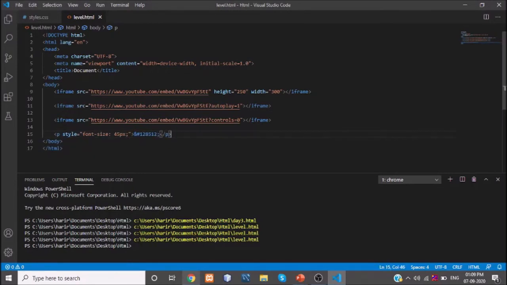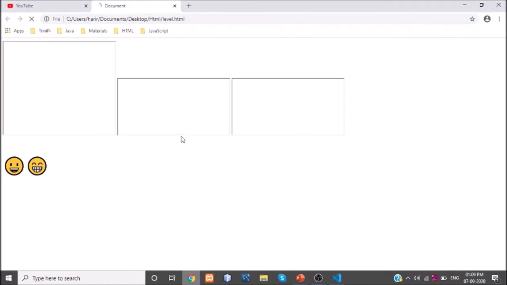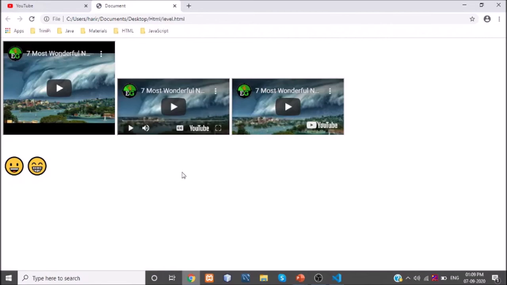I'm trying to give another emoji here. Let me give this. I'm just copying and pasting here, and changing the last number to 13. This will give you another emoji. This set is for one emoji, and this second set is for another emoji. Let's see what emoji comes there. See, super bright, another emoji is coming for that particular code.